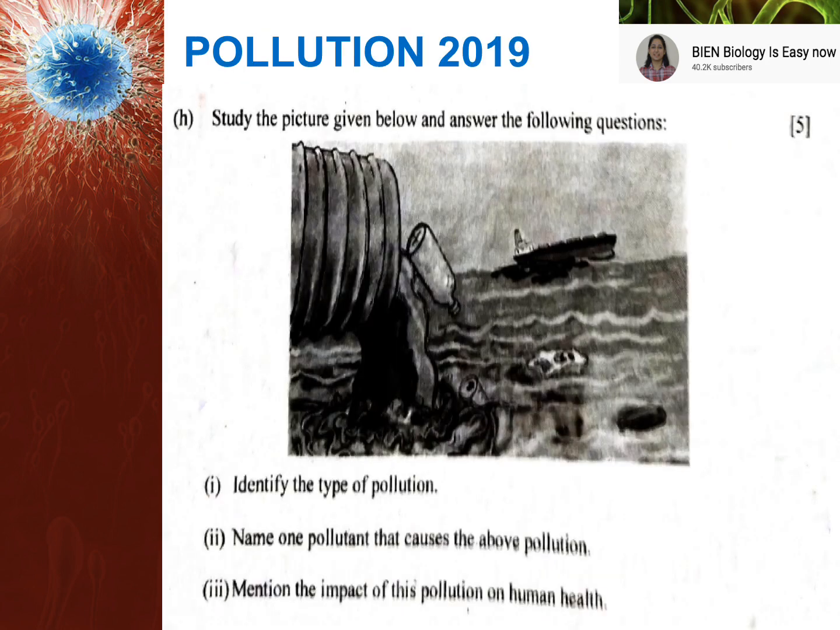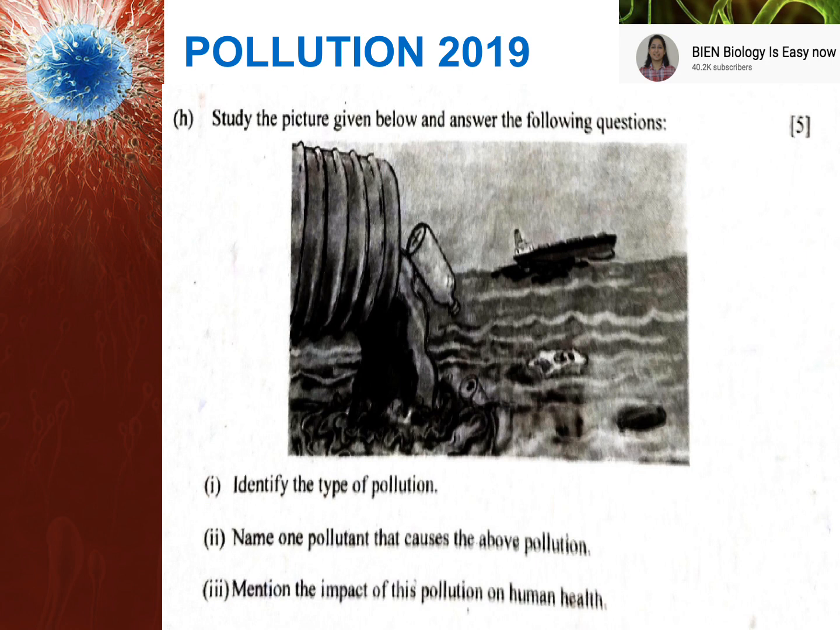Moving to the next slide, we have the chapter pollution here. Chapter pollution, board 2019. You can see that it's a pictorial question wherein the picture is given and then questions are asked from the picture. This question was there in section 1. Fine, it was a compulsory question. You would not have been able to leave it as an option. It was a compulsory 5 marker.